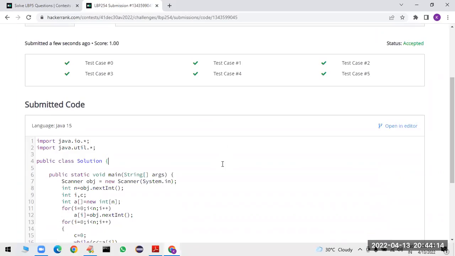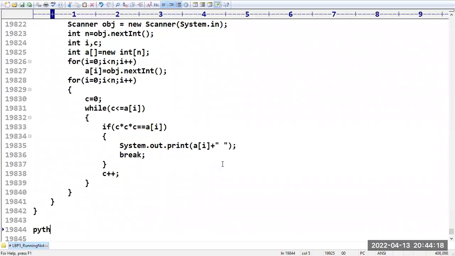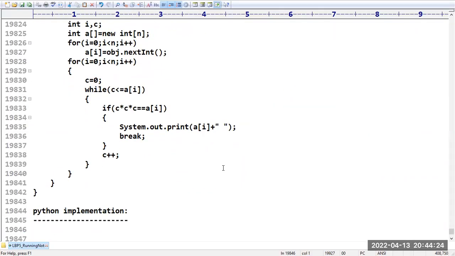Yes, sir. So let us copy paste this. This is nothing but a Java implementation. Let me go for the Python implementation. Sir, how can you solve this problem in Python?